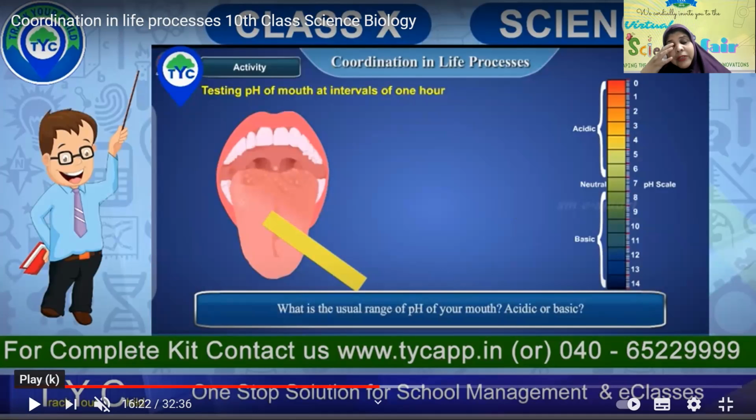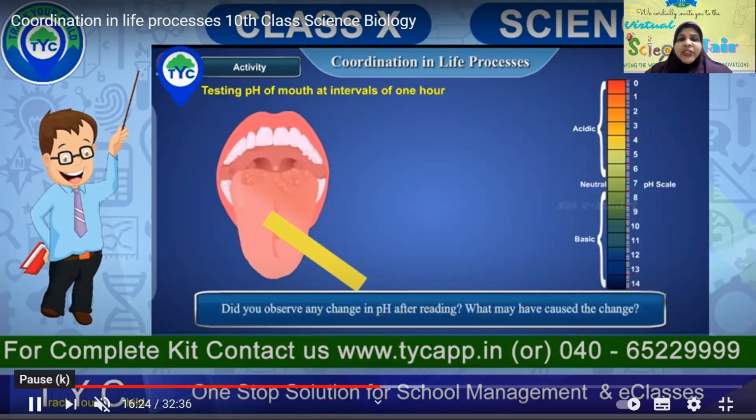So whenever you are doing a science fair, what is your constant? Here, time is your constant variable. So make sure that after every 1 hour, you are going to test it. That has to be very specific. Supposing the first time you have done it at 2, the second time at 3, and the fourth time at 3:45, then your results are not going to be accurate. We cannot trust your results. So make sure that you maintain a proper 1 hour interval.